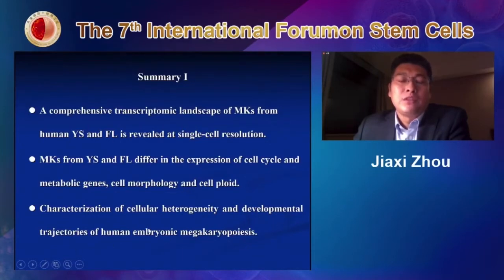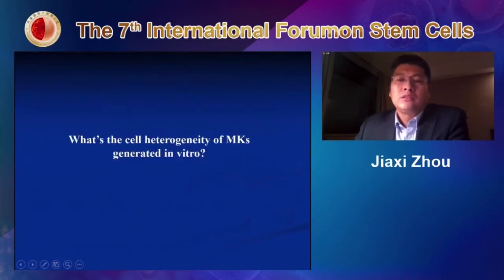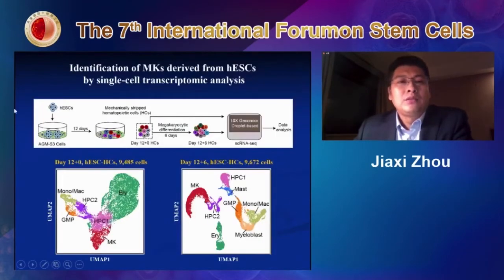After we got this in vivo data, we wondered what happens in vitro. So we took advantage of the system I introduced at the very beginning, the co-culture system. We took cells 12 days after co-culture, or 6 more days of megakaryocyte differentiation. From both time points, we identified subpopulations of megakaryocytes.